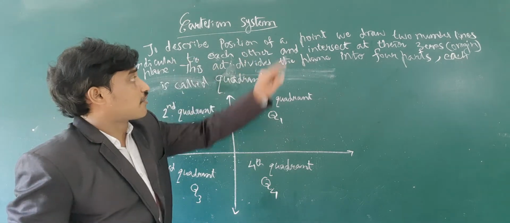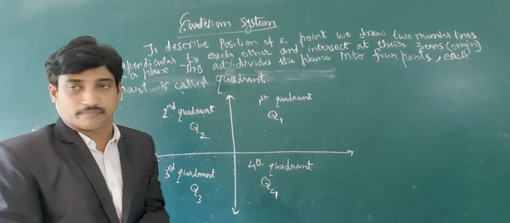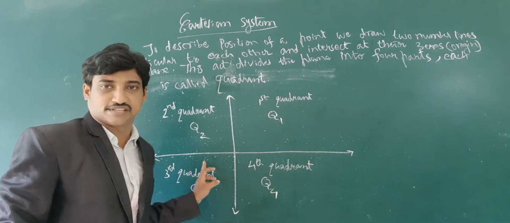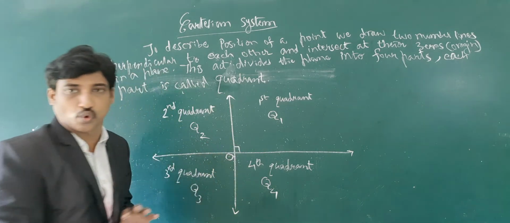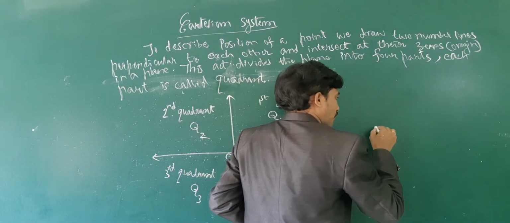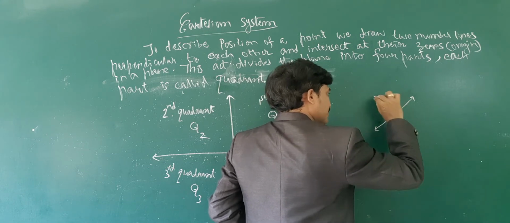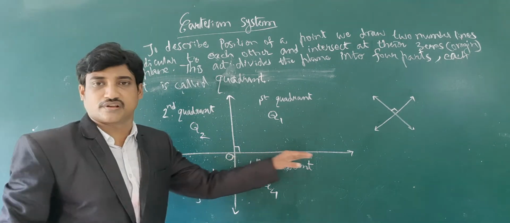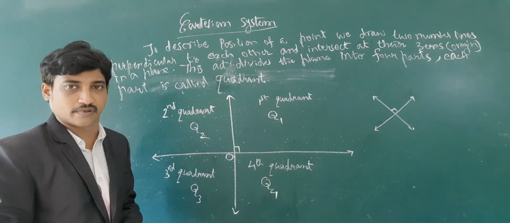To describe the position of a point, we draw two number lines perpendicular to each other. Here I draw them towards north and south, east and west, perpendicular to each other and intersecting at the origin O. We can draw them in other directions also, but for our convenience we draw these number lines horizontally and vertically.